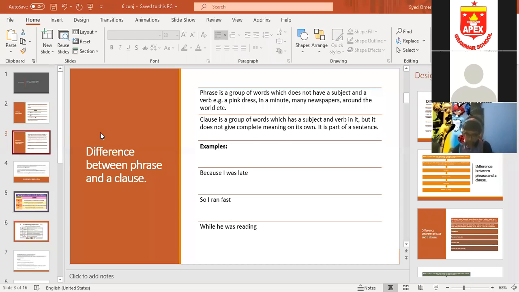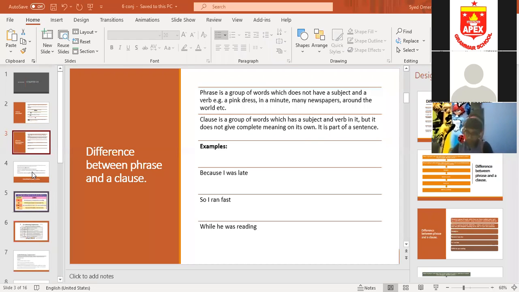So I have explained that conjunction is a joining word. It joins sentences, phrases, and clauses. Then I've told you the difference between phrase, clause, and a sentence. Phrase, clause, and sentence all are group of words. Why group of words? Because there are many words in them. But they do not give complete meaning. Phrase doesn't have a verb and a subject in it. For example, you can look at the examples: pink dress, in a minute, many newspapers, around the world. There are no verbs in them. Clause has a verb, but it does not give complete meaning.